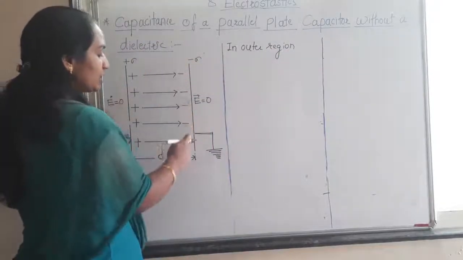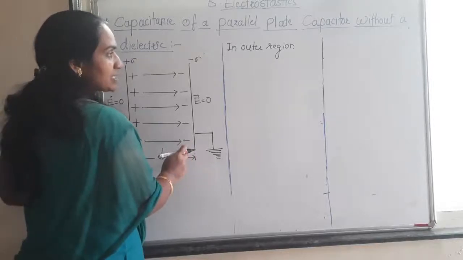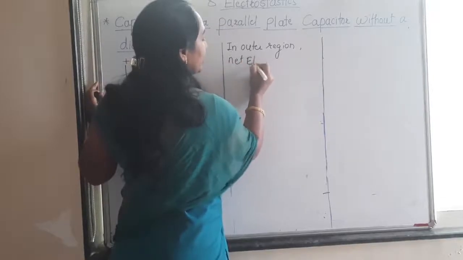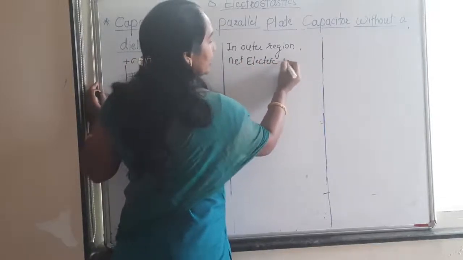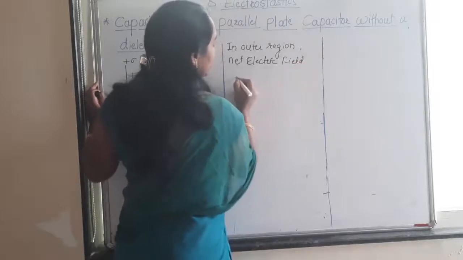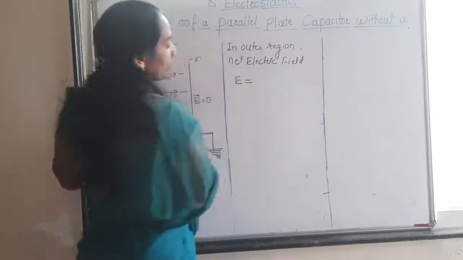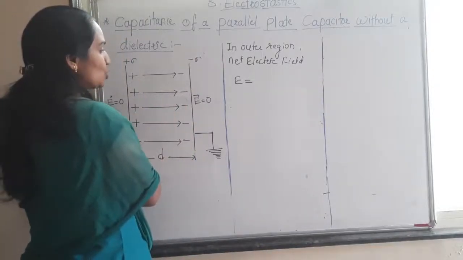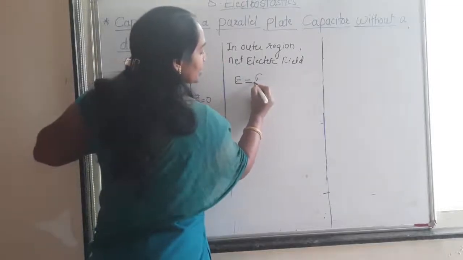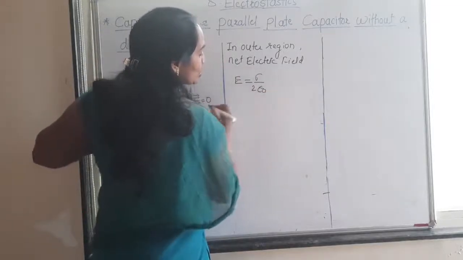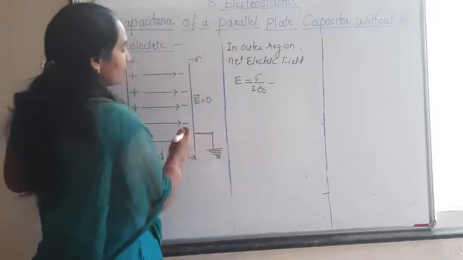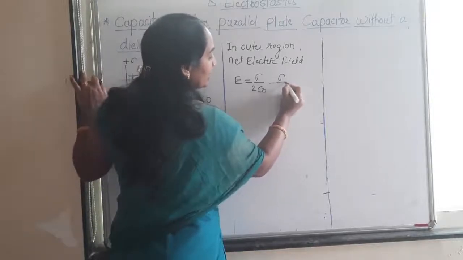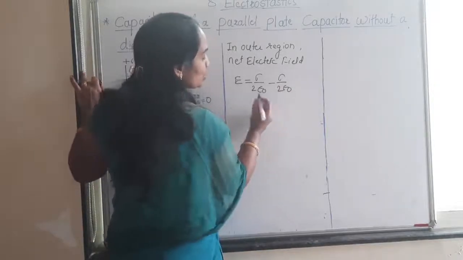cancels out, so the net electric field E is equal to the electric field due to the insulating plate, sigma upon 2 epsilon 0, and the electric field due to the earth plate, sigma upon 2 epsilon 0.